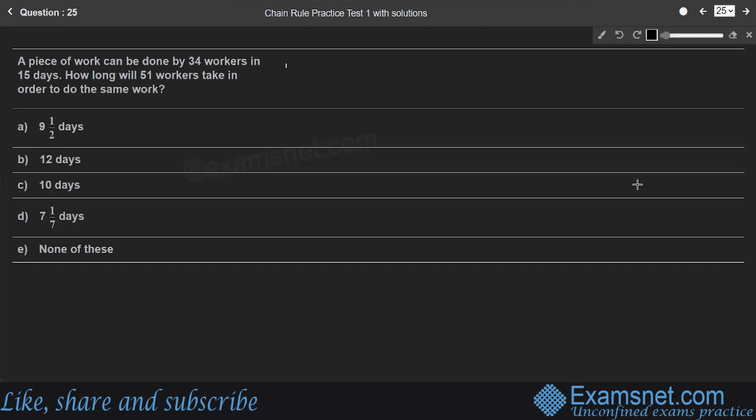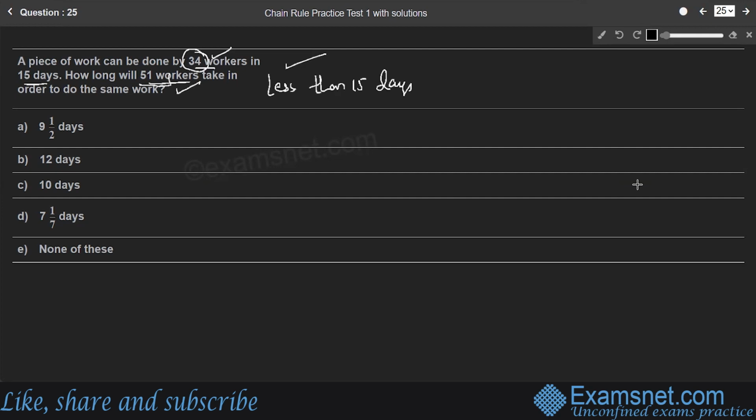Question number 25. A piece of work can be done by 34 workers in 15 days. How long will 51 workers take in order to do the same work? So in order to do a work, 34 workers take 15 days, right? Therefore, how many days do 51 workers take? Compared to 34, 51 is more. More workers take less time compared to the previous time. Therefore, the number of days will be less than 15 days. According to the options, all the options are less than 15 days.